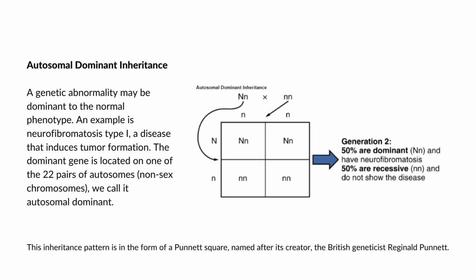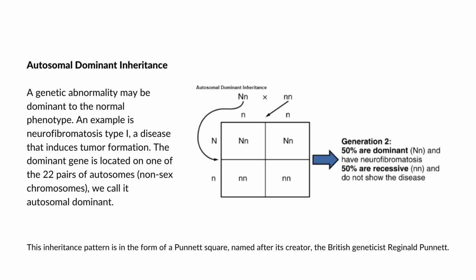Now let's go to autosomal dominant inheritance. In the case of cystic fibrosis, the disorder is recessive to the normal phenotype. However, a genetic abnormality may be dominant to the normal phenotype. When the dominant allele is located on one of the 22 pairs of autosomes, or when we say autosomal, it is the non-sex chromosomes. We refer to its inheritance pattern as autosomal dominant.